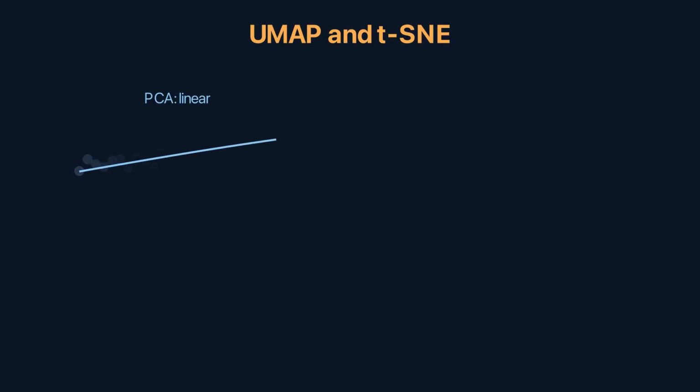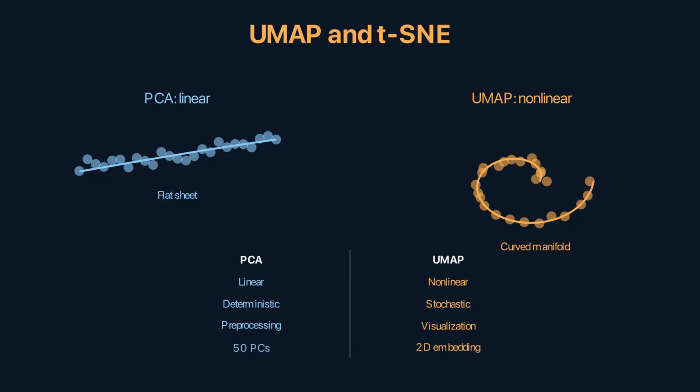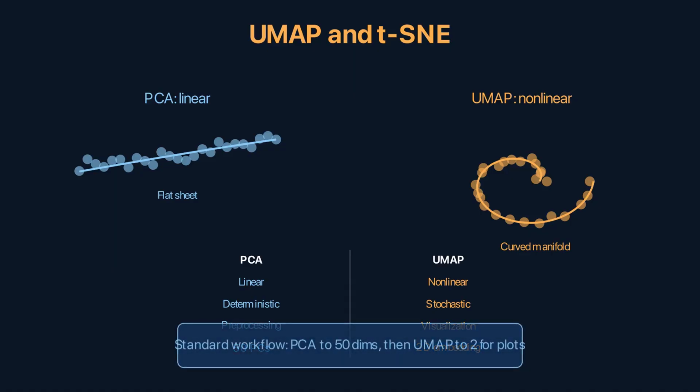But the manifold might be curved. UMAP and t-SNE find nonlinear structure by preserving local neighborhoods. A cell's nearest neighbors in 20,000-dimensional space are the same as its nearest neighbors in the two-dimensional UMAP embedding. UMAP is better than PCA for visualization because it captures curves. PCA is better for preprocessing because it's deterministic, fast, and the components are orthogonal. Standard workflow: PCA first to 50 dimensions, then UMAP to 2 for plotting.